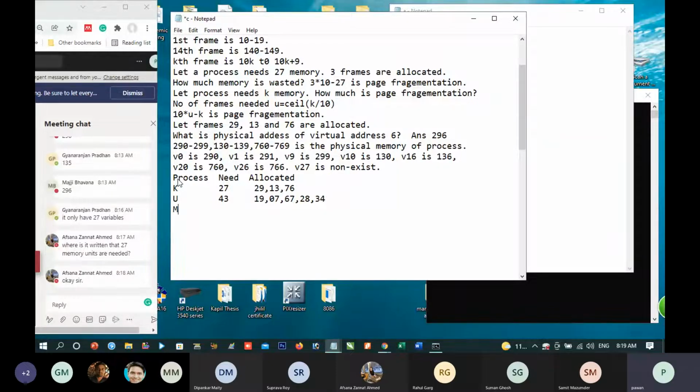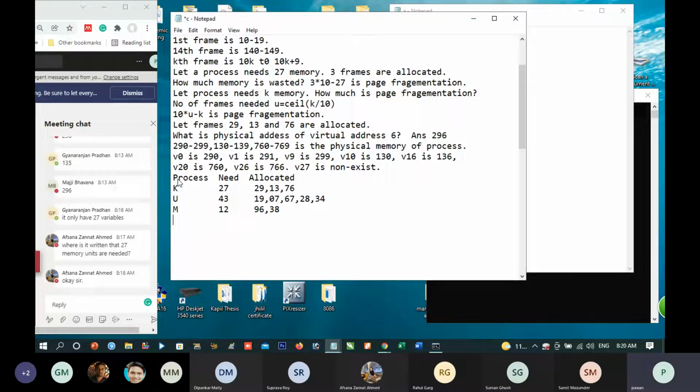Process M needs 12 memory, and it has been allotted frames 96 and 38. Is it correct? So we have talked about 3 processes.